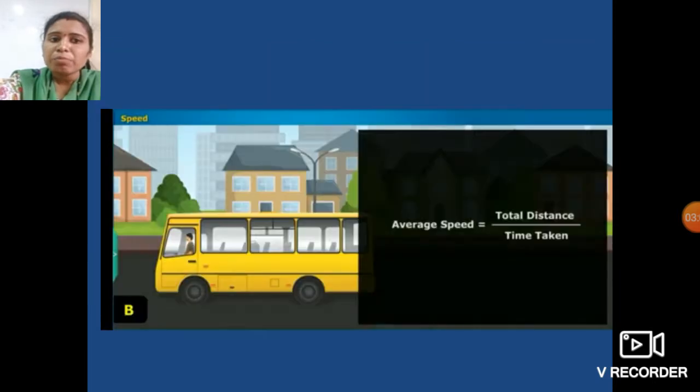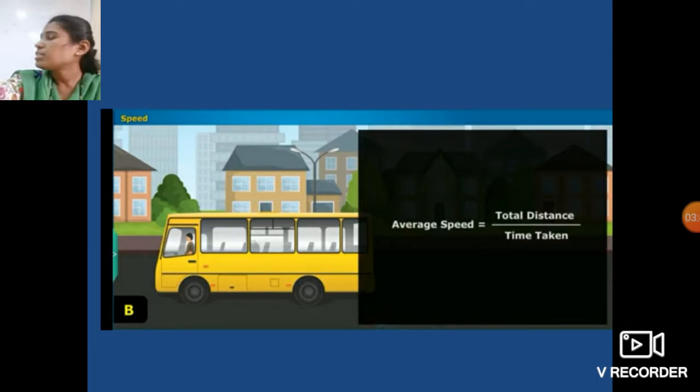So at that time, what will happen? When the speed of that bus is not constant, means it is variable, in the first 10 minutes, the speed of that bus is suppose very slow. Then afterwards its speed is high. So whenever the speed is not constant, we express the speed of any object as our average speed.